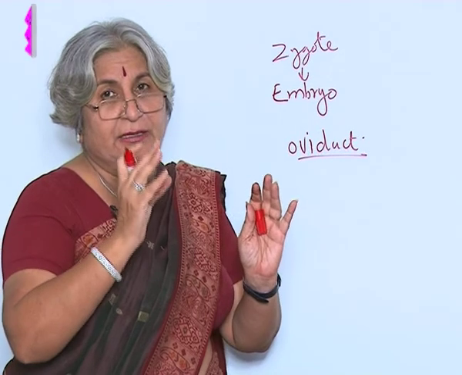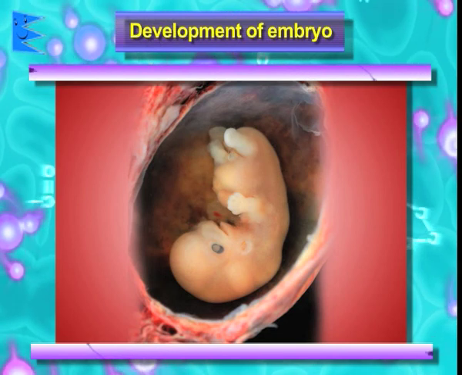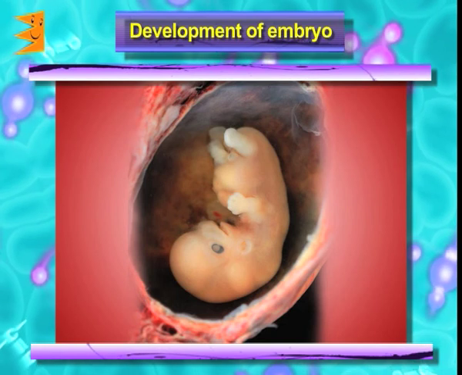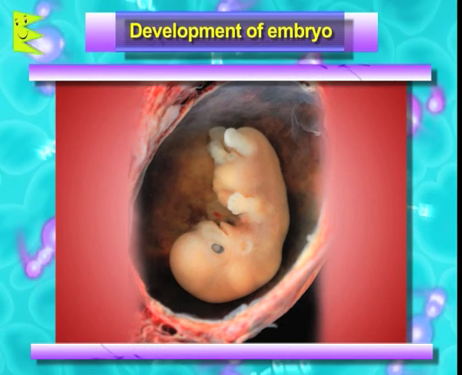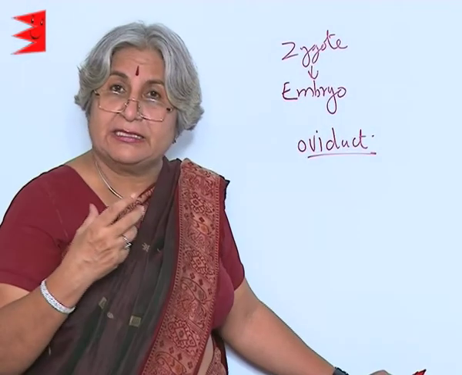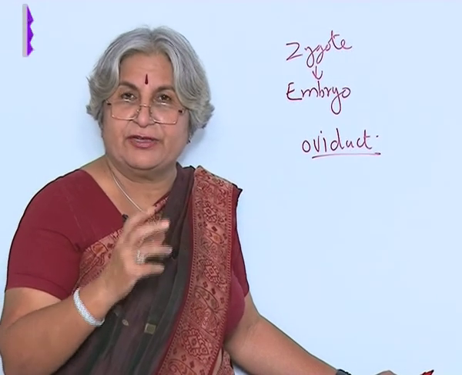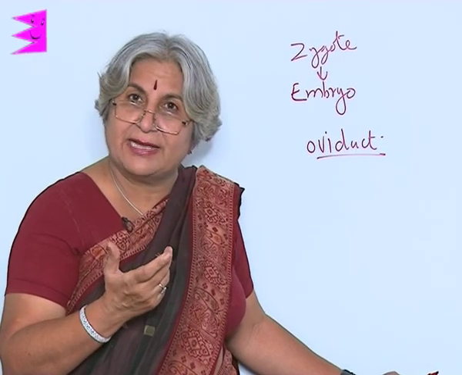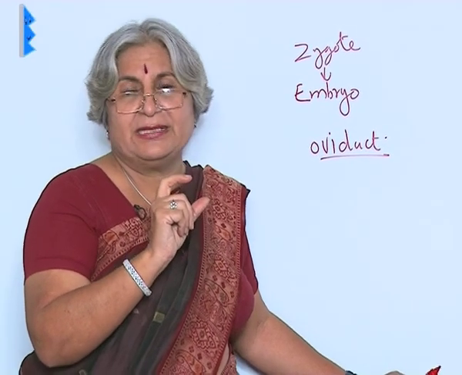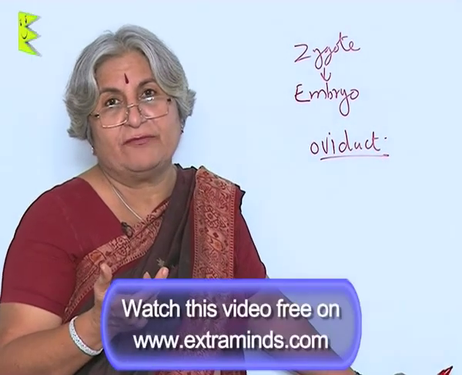You see, during when zygote was being formed, the wall of the uterus also prepared itself. It becomes thick, spongy, richly supplied with blood, and then this zygote divides repeatedly and forms embryo. And after that, the cells are no longer only similar to each other. They start getting differentiated. Differentiated, what does that mean? It is very closely connected to the word different. That means it acquires different shape, size, structure, so naturally different function.